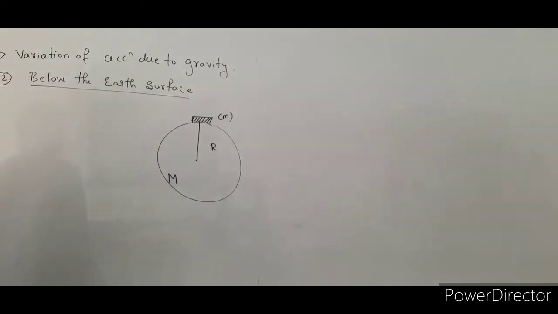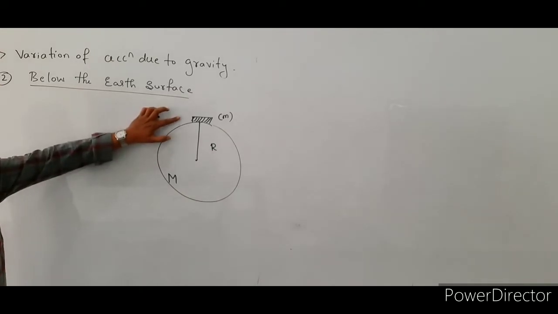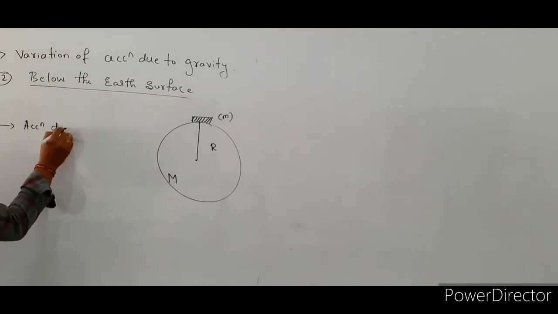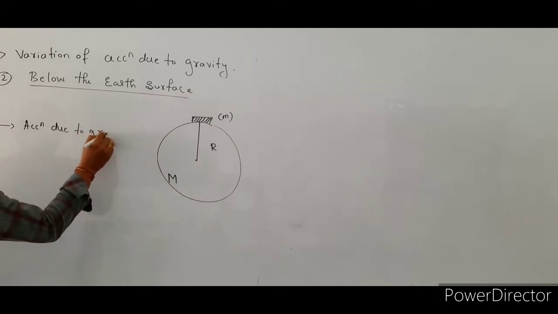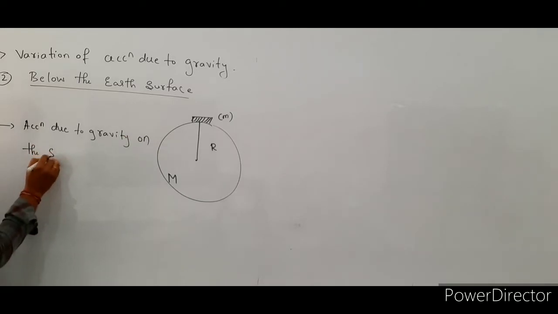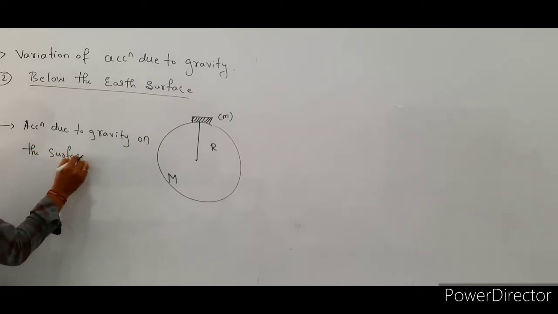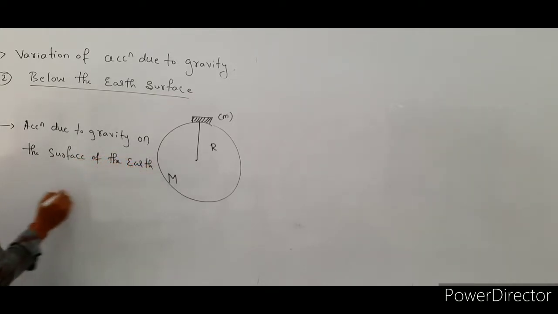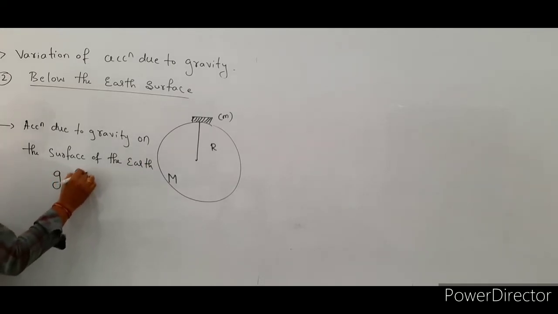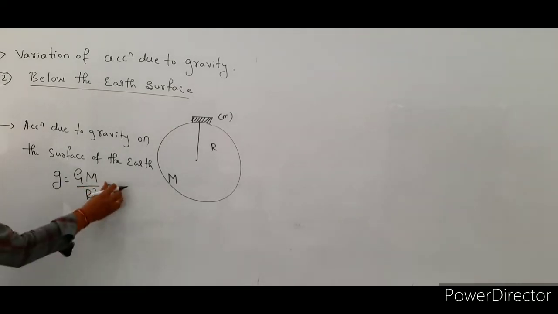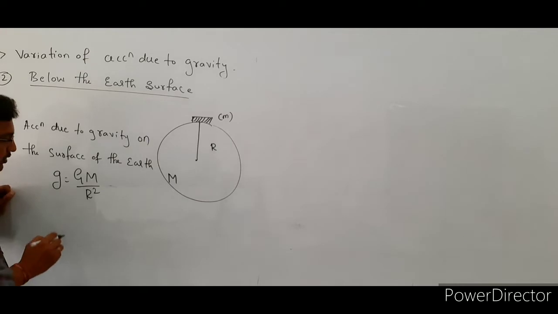The first one, we find the acceleration due to gravity of this body on the surface of the earth. Already we know that relation: g is equal to GM by R square, right. See here, so here we know the definition of density.